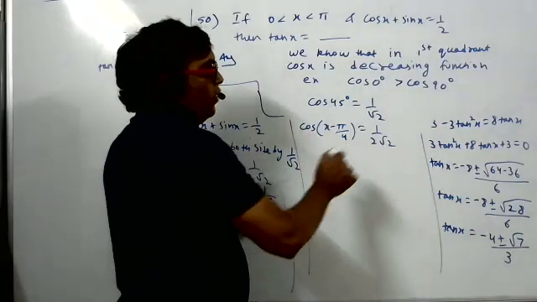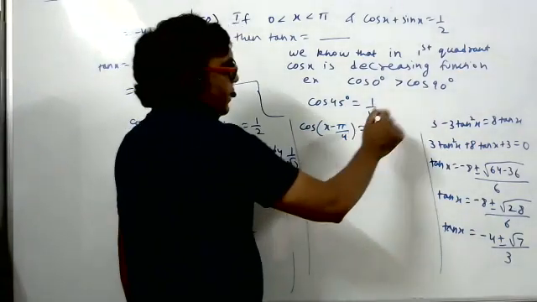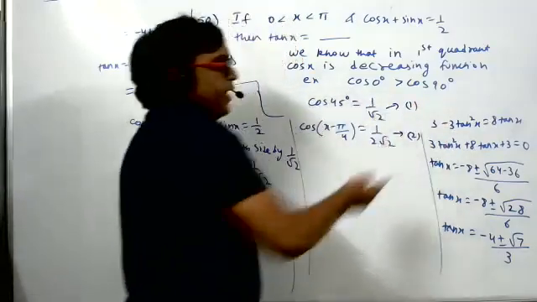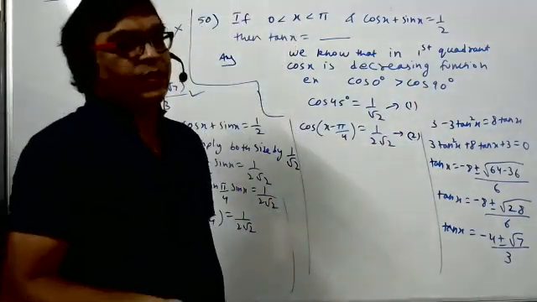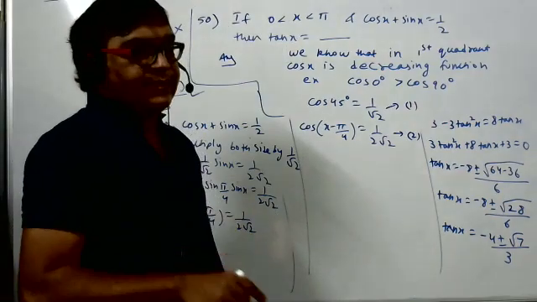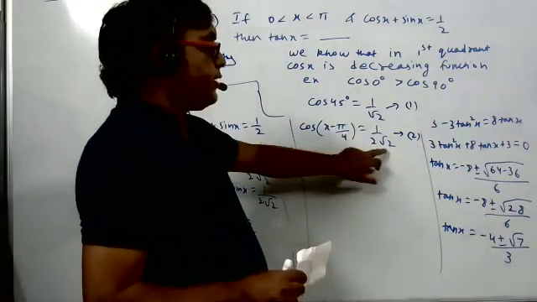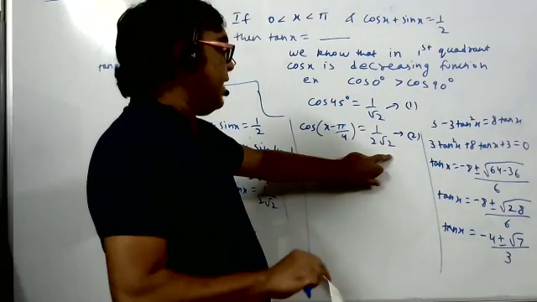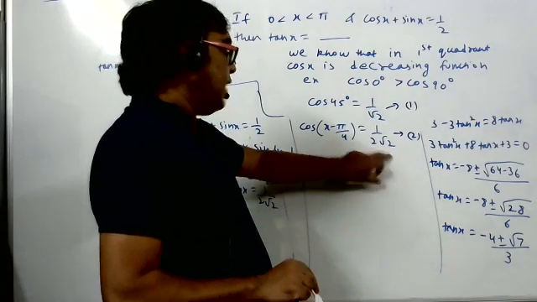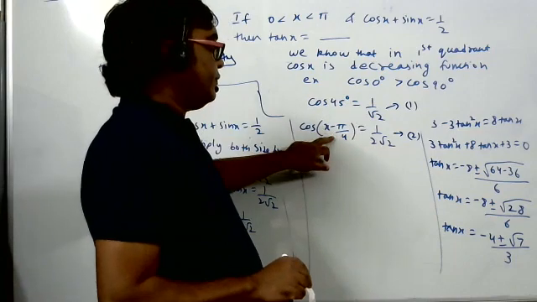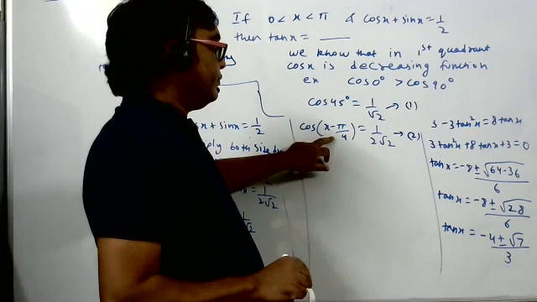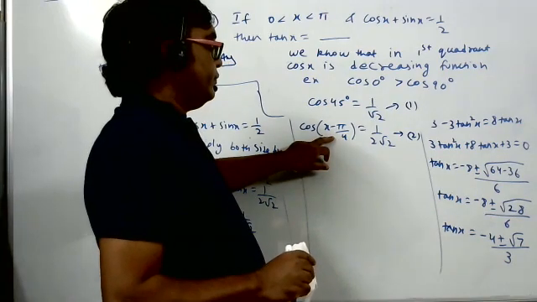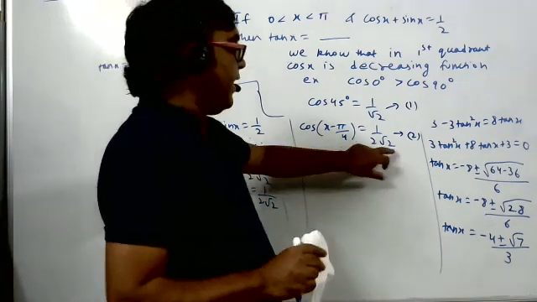Now students, see here, where is the final answer less? Suppose this is the first option, this is the second option. In the first, is the right hand side more, or in the second? Where is it less? 1 by 2 root 2 is less. If the answer is less, the angle will be greater. If the answer is less, the angle will be more.